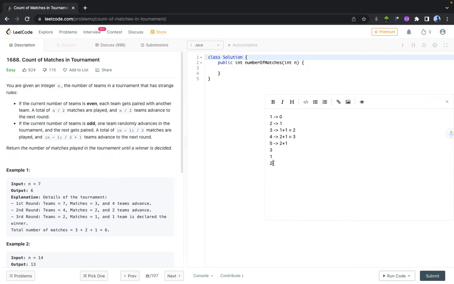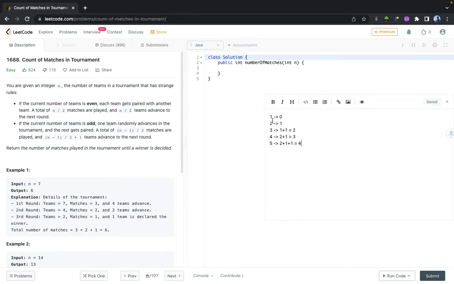Now how many teams are remaining? Two. One has been there, and one has passed to the next round from the two. So the total number of teams remaining will be two. In those two teams, how many matches can be played? One, and one team will win and one team will lose. So remaining teams are how many? Now one. So that is going to be the winner. So for five, how many matches have been played? Four. In this way, you can see a pattern.